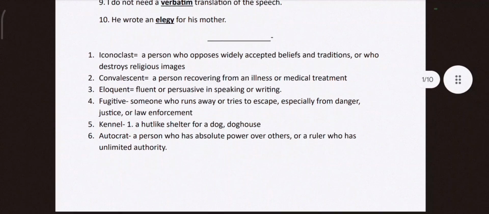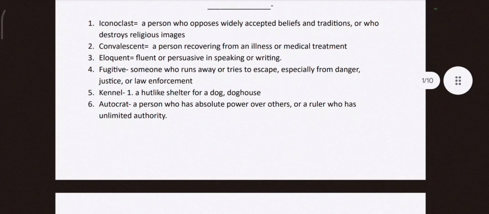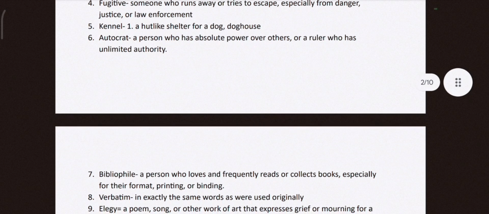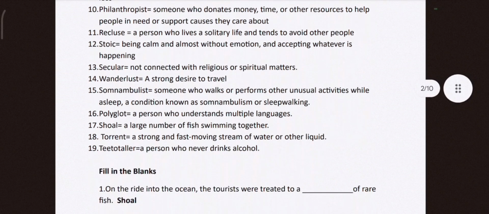So here you have the meanings of these words. We have already discussed what iconoclast, convalescent, eloquent, fugitive, etc. are. So there are other words also. Philanthropist is a person who donates money, time or other resources to help people in need or support. Recluse is a person who is very lonely, who lives a solitary life and tends to avoid other people.